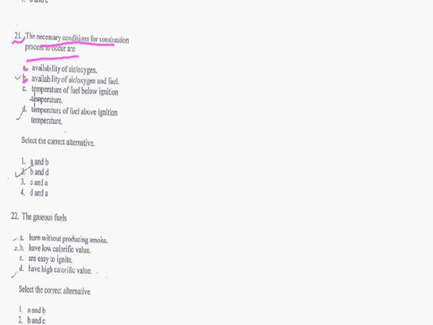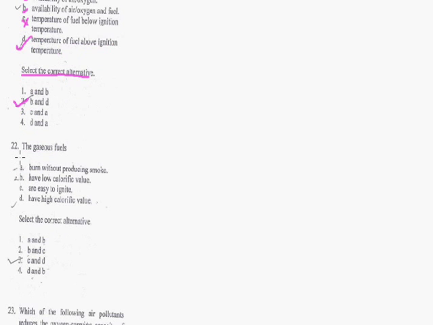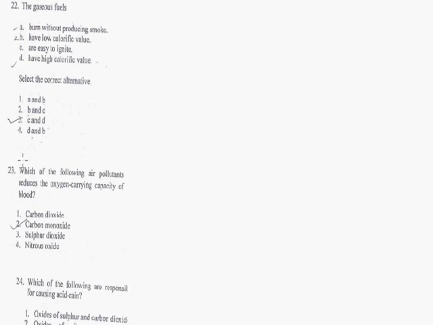This is also true. Temperature of fuel below ignition temperature. No. Temperature of fuel above ignition temperature. Yes. So select the correct alternatives. What are the correct alternatives? A and B, B and D, C and A, and D and A. It should be B and D. Okay. The correct option of question number 21 is 2.